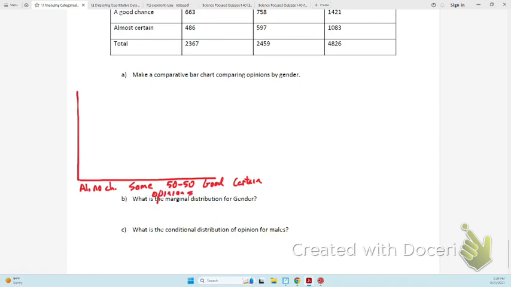On the vertical axis, it has to be based on relative frequency. Has to be. Or I guess you could do percents, but not frequency. And the reason is we have two different totals of gender. Since those are unequal, they're not directly comparable. You got to get the proportions. All right? So the largest proportion I saw was .3083.